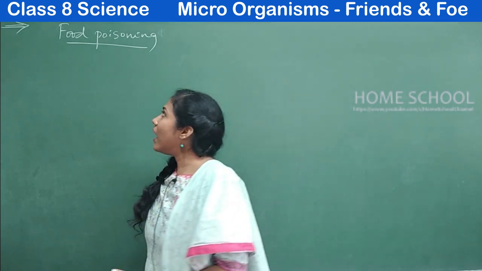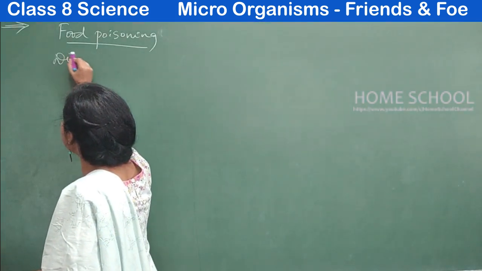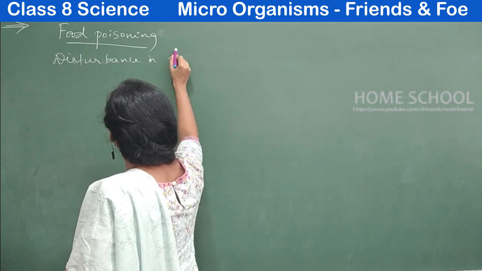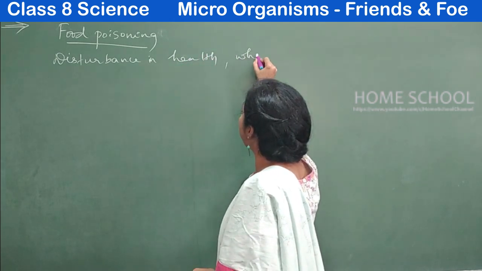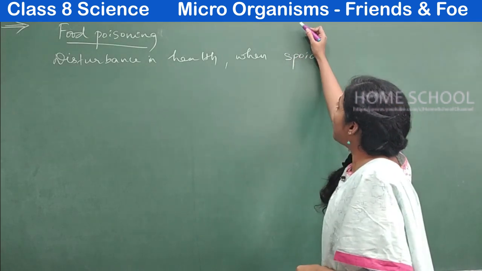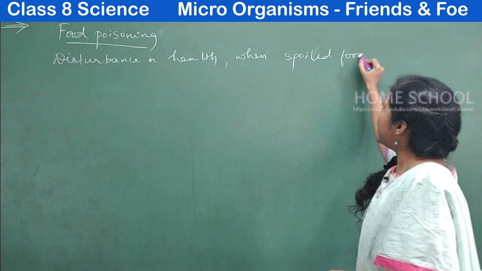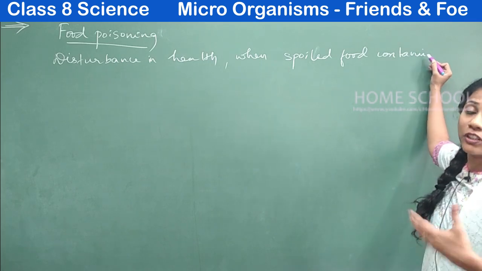Say how can I define food poisoning? It is nothing but disturbance in health when spoiled food contaminated by microorganisms is consumed. How does the food get spoiled?